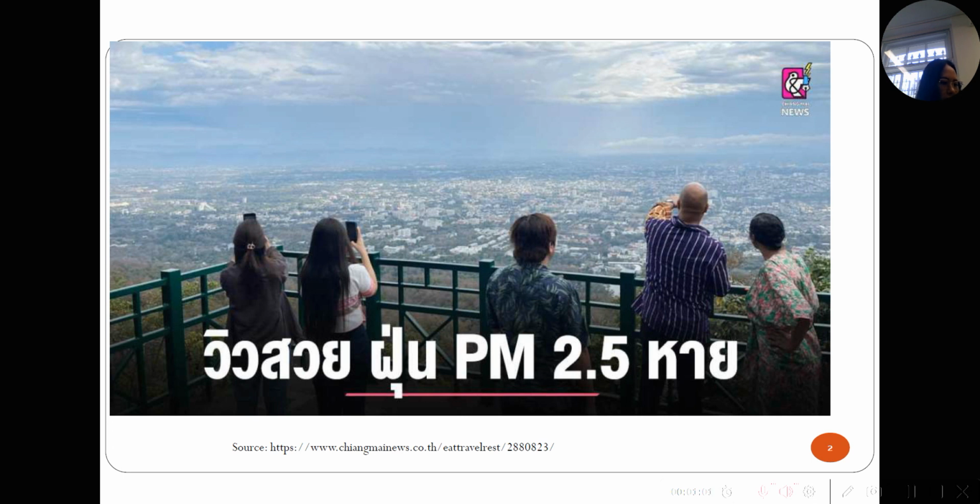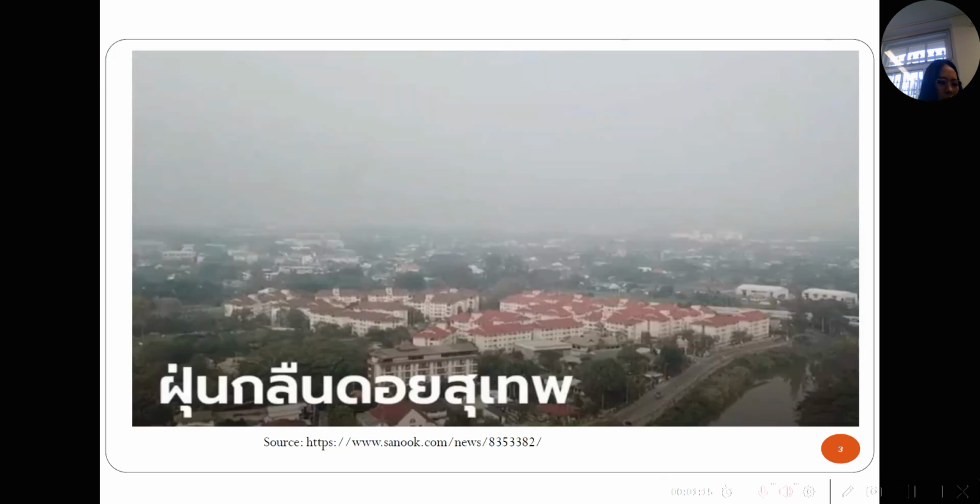However, because of the burning of community waste, building fires to keep warm, and forest fires, smog contributes to a serious problem in Thailand, especially in the northern region. As you can see in the second picture, the smoke covered Doi Suthep in Chiang Mai, and you cannot see anything apart from the smoke.